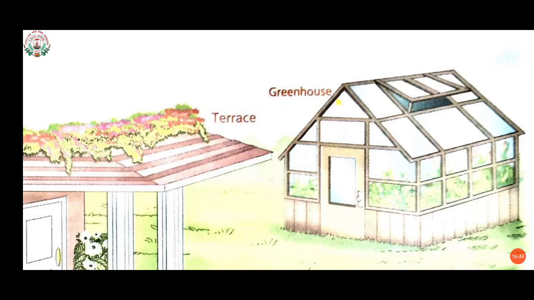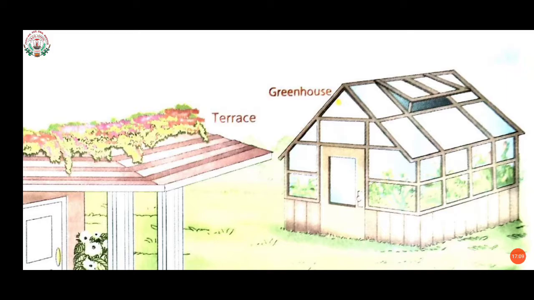We have learned that plants that need protection from cold weather are usually grown in a greenhouse. So we see, students, in summer the sun is too bright and its ultraviolet rays are very harmful and badly affect many plants.